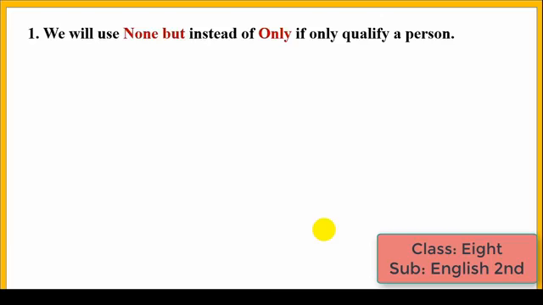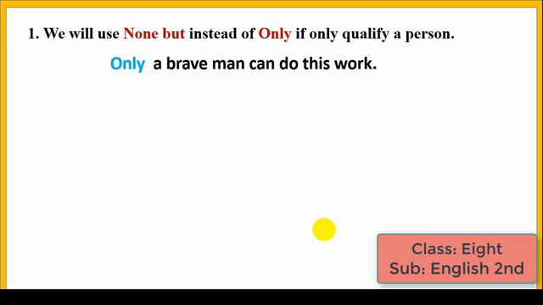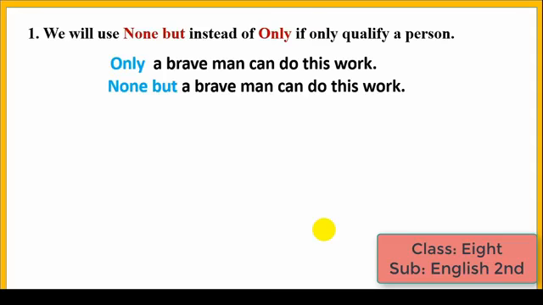We will use none but instead of only if only qualify a person. Look at the example. Only a brave man can do this. Here only is qualifying a brave man here, and brave man is a person, so the negative sentence will be none but a brave man can do this. Here none but is used instead of only to make the sentence negative.